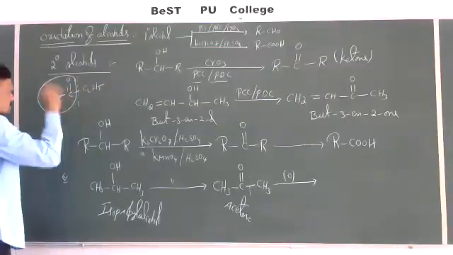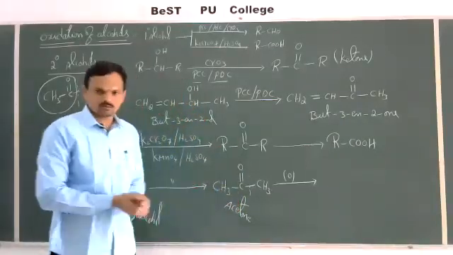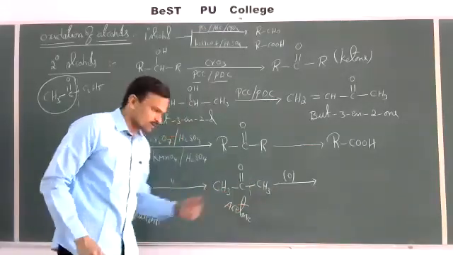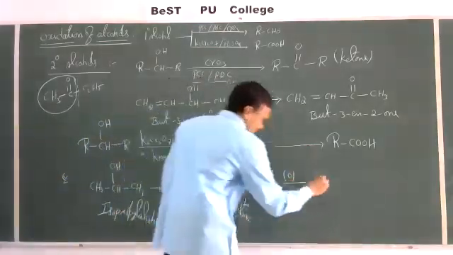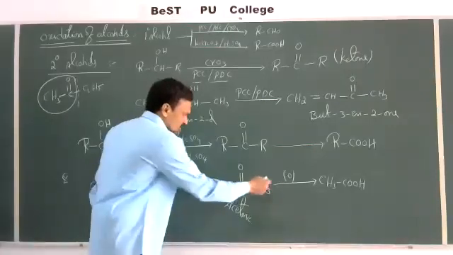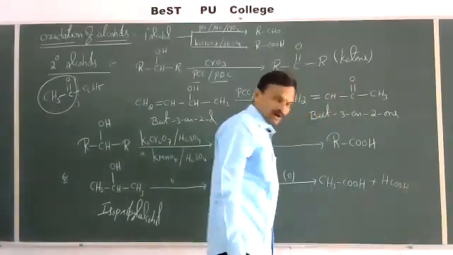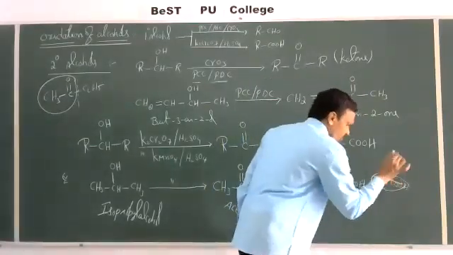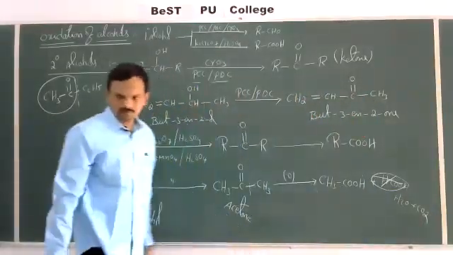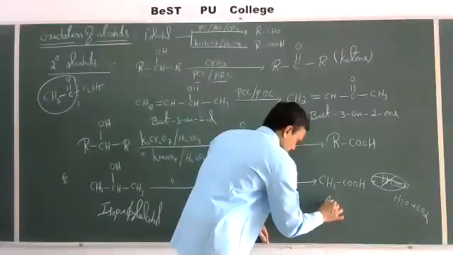That means this bond cleavage takes place. Since here it is symmetrical, either this bond or this bond can cleave, and both will give the same product. Now in the oxidation of this ketone, this CH3CO group is oxidized to CH3COOH, and this methyl group is oxidized to give formic acid, HCOOH, but this formic acid undergoes further oxidation to give H2O and CO2. So overall, the oxidation of acetone gives acetic acid.